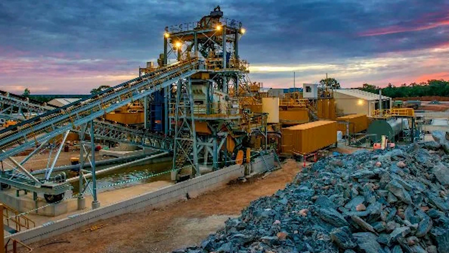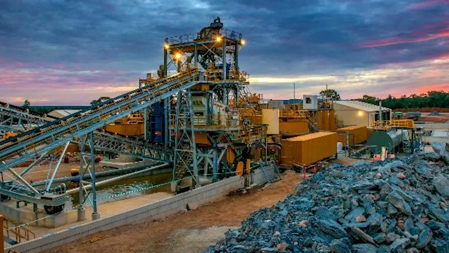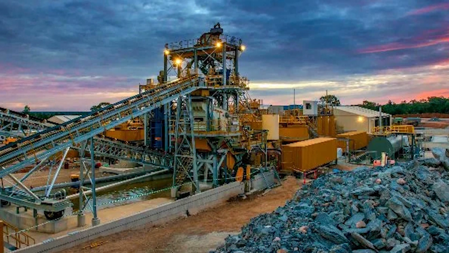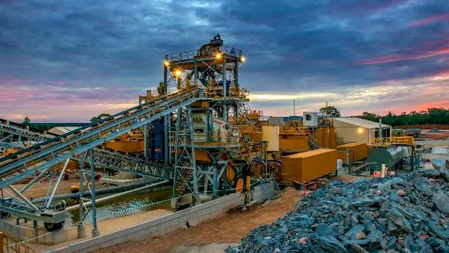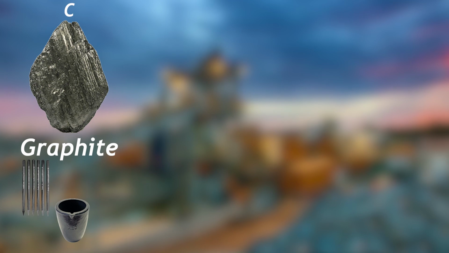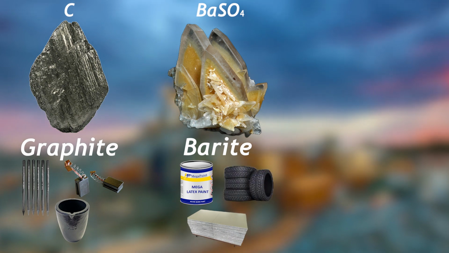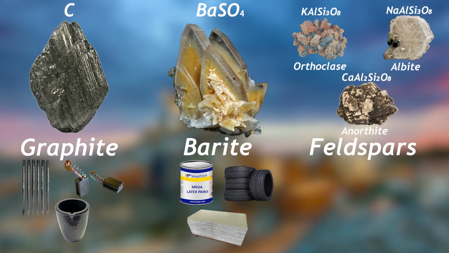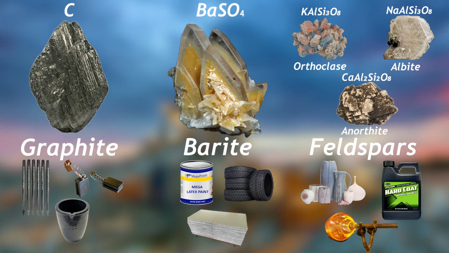Industrial minerals are also quite useful, but they are not used for their capability to turn into metals like ore minerals. Instead, they are used for their specific chemical and physical properties. These include graphite, which can be used for pencils, crucibles, and electric motors, barite, which can be used for paint, X-ray shielding, and rubber, and various feldspars, which can be used for ceramics, glassmaking, and paint filler.